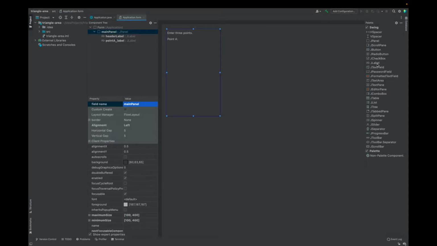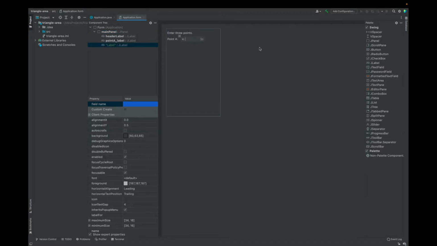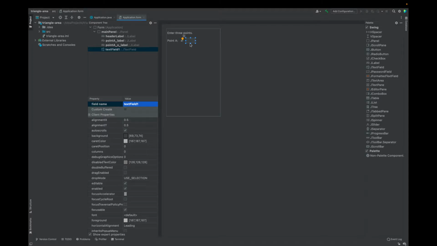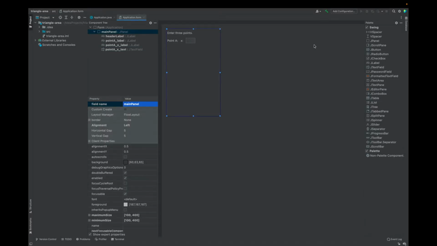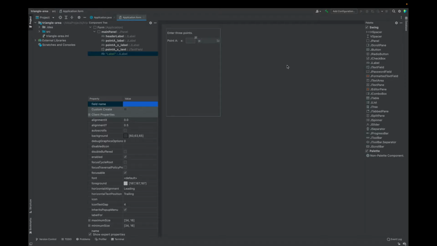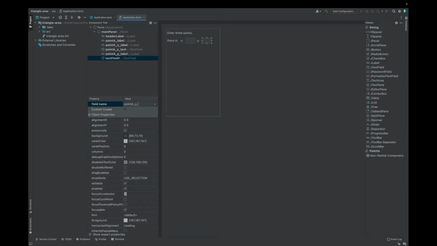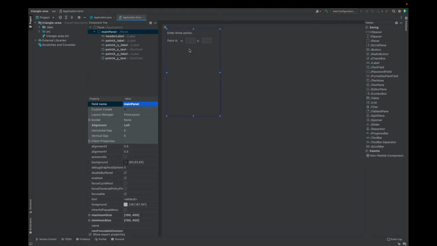We need the point AX label. X with a space maybe. That field will be point AX label. Finally, a JTextField where the user can actually enter an X value, and that's going to be pointAXText. And then we're going to repeat this with the Y coordinate, JLabel Y, colon, space, pointAYLabel. We need a JTextField, pointAYText. So we're going to repeat what we just did 2 more times for point B and point C.